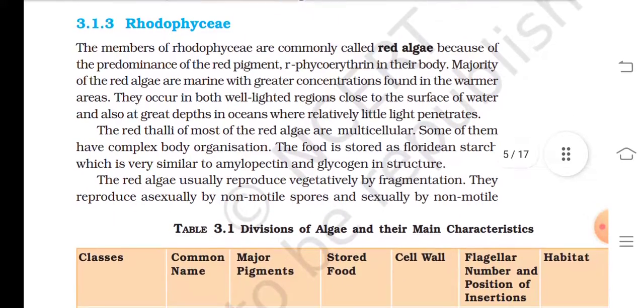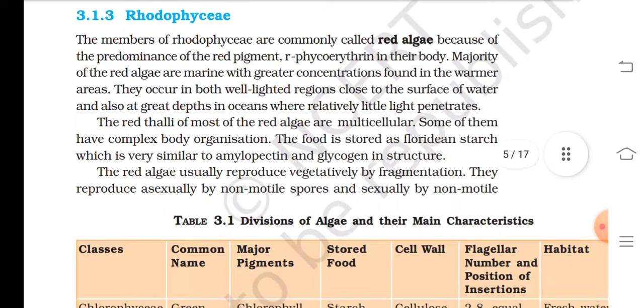3.1.3 Rhodophyceae. The members of Rhodophyceae are commonly called red algae because of the predominance of the red pigment, r-phycoerythrin, in their body. The majority of the red algae are marine, with greater concentration found in the warmer areas. They occur in both well-lighted regions close to the surface of water and also at great depth in the ocean where relatively little light penetrates. The red thalli of most of the red algae are multicellular. Some of them have a complex body organization.